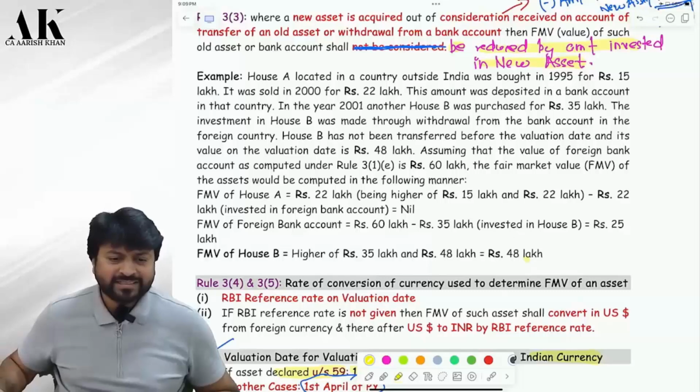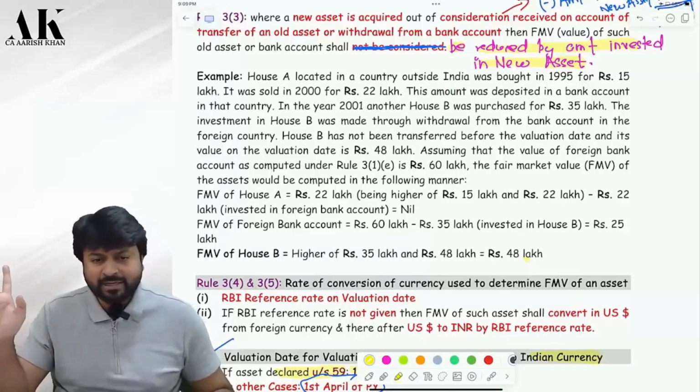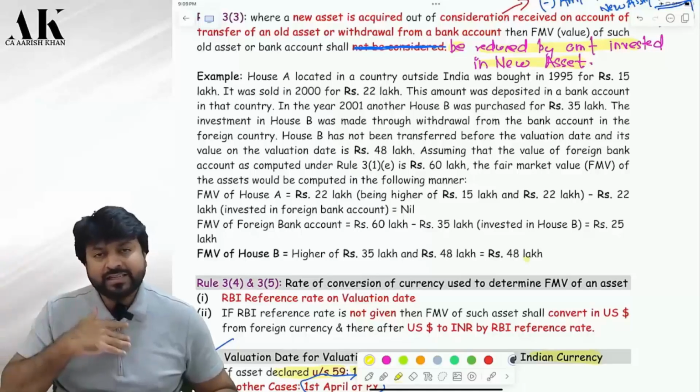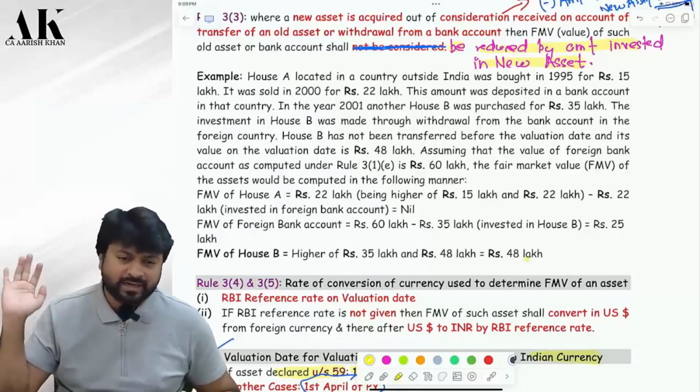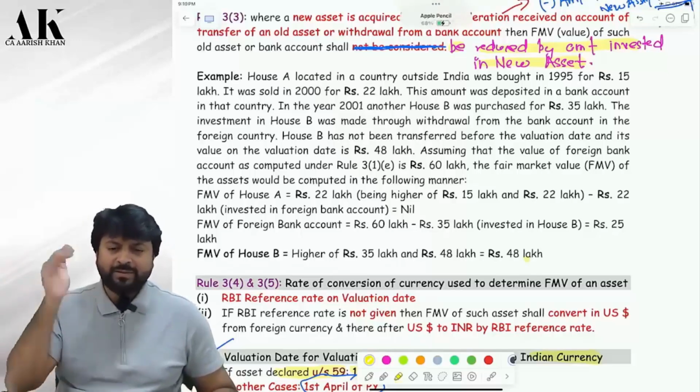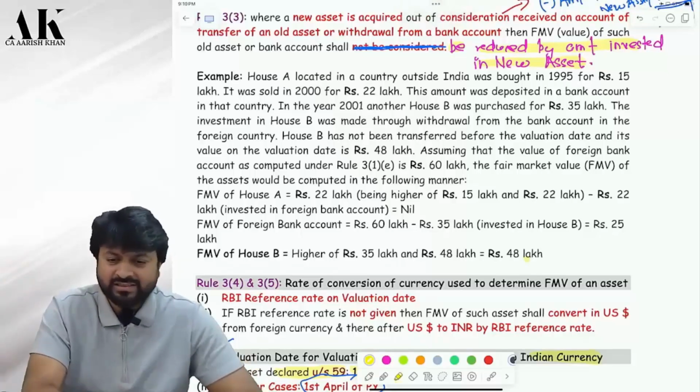Perfect. This same example will come in exam. Don't worry. Same, copy paste. They have asked this example 3-4 times in paper 6, elective paper in the old course. So they have taken this topic from the elective paper only, na? Yes.